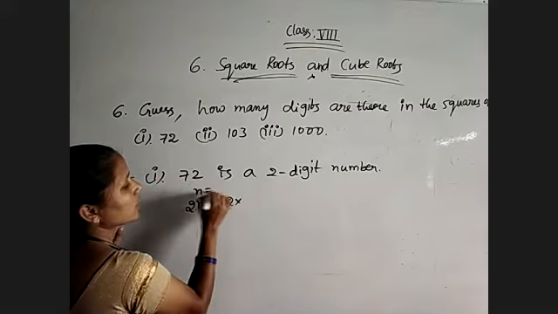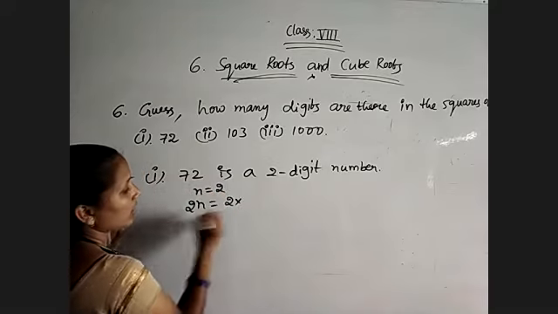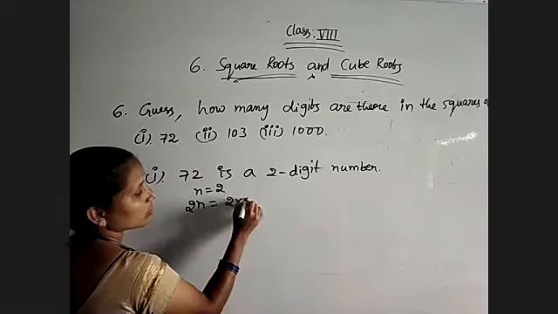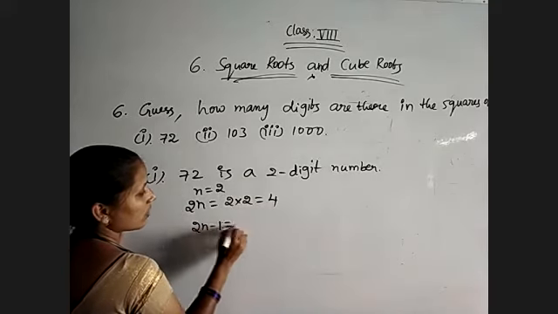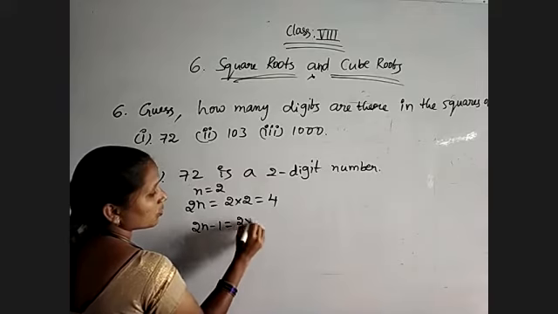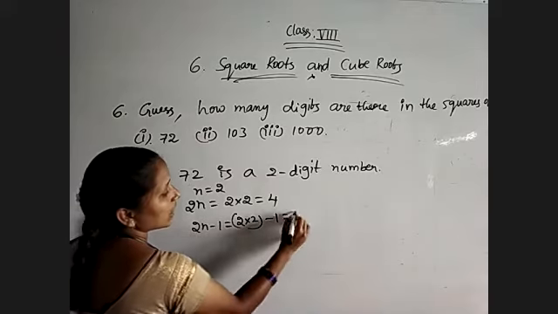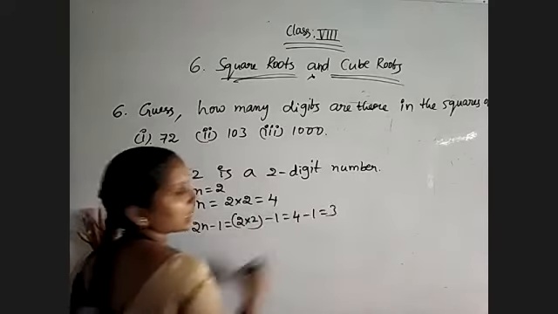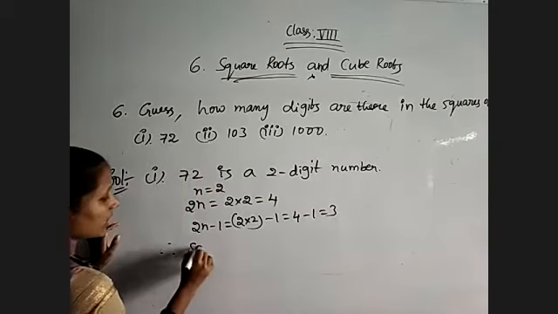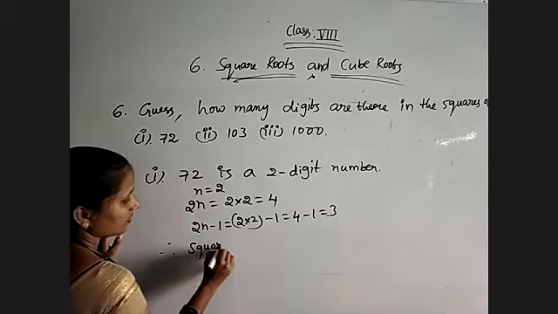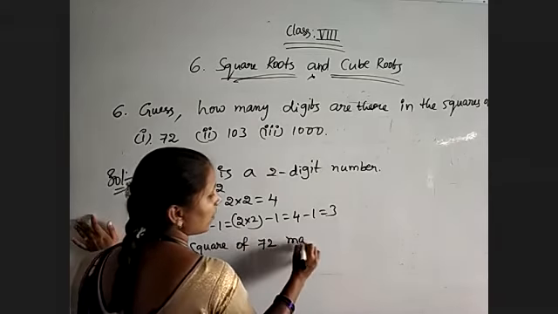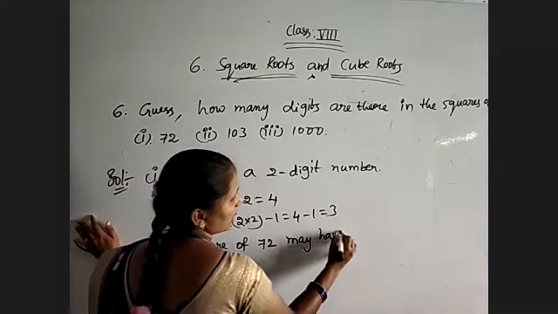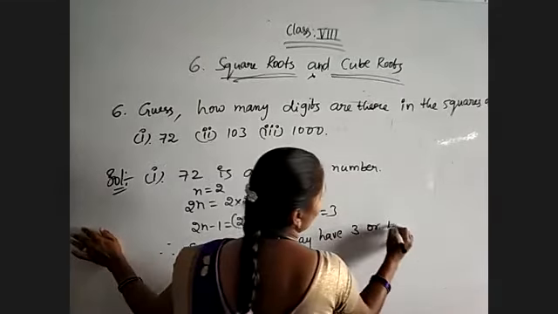Here n is equal to 2. 2n is 2 into 2, which is nothing but 4. And 2n minus 1 is 2 into 2 minus 1, that is 4 minus 1, which is nothing but 3. So the square of 72 may have 3 or 4 digits.